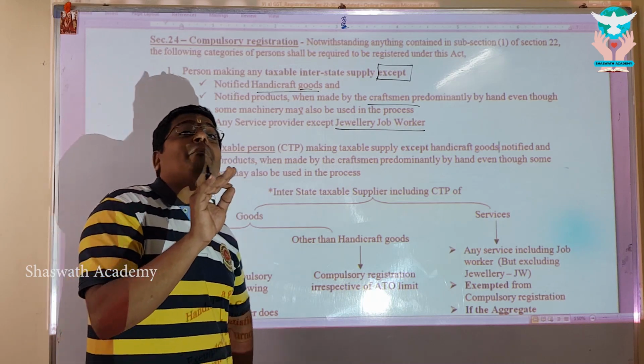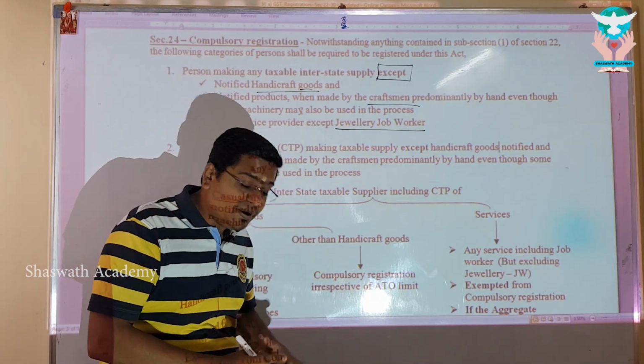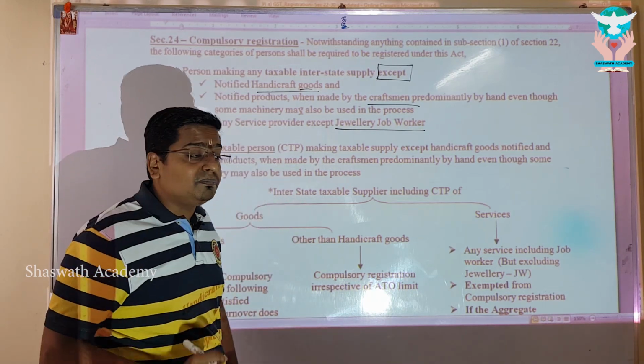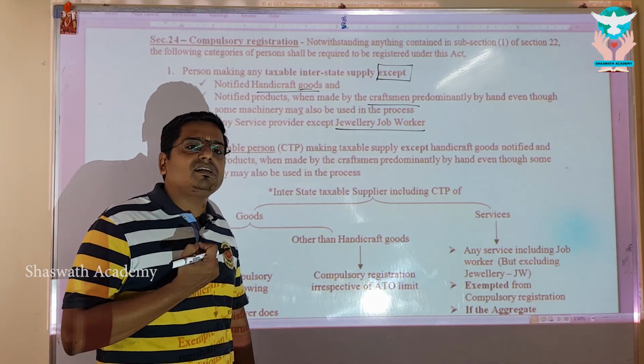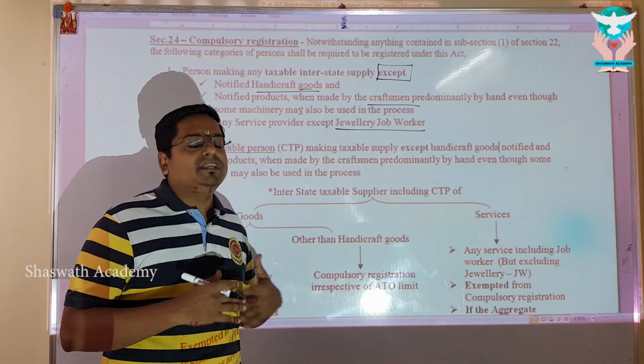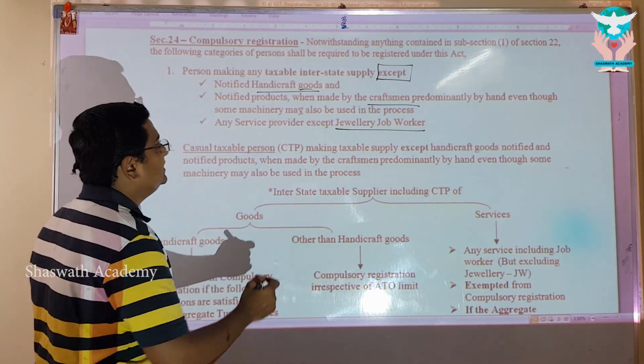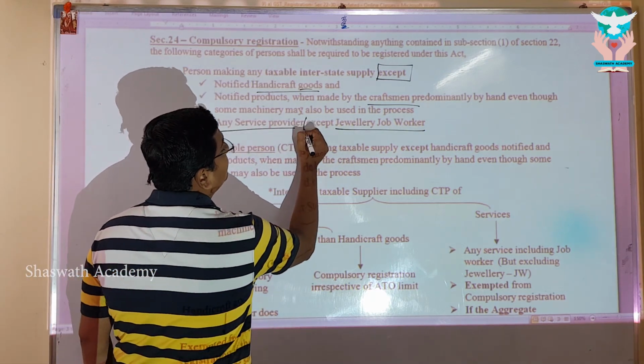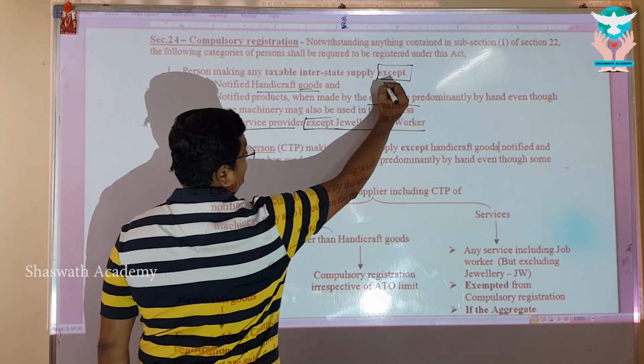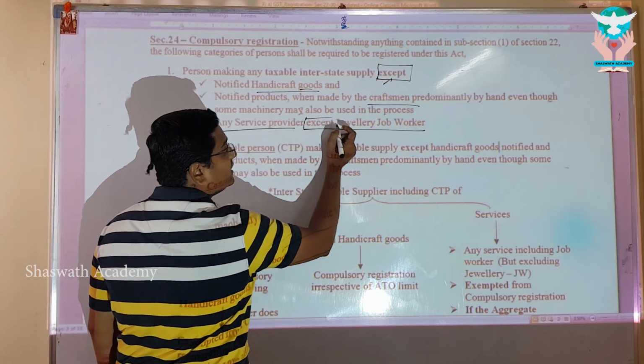Hold on. There is no compulsion. Why, sir? Please appreciate, check. I will check whether Seetharaman Associates has crossed 20 lakhs. Yes, sir, we crossed. Then I am liable to register. Right, my dear? So, that's an exemption given. Any service provider but except. So, already there is an exclusion. That exclusion, except, meaning thereby I am compulsory.